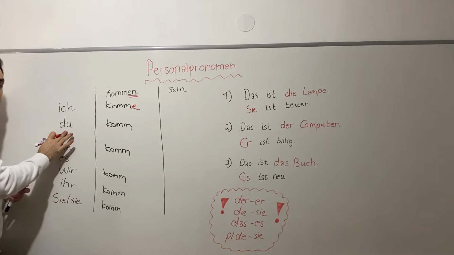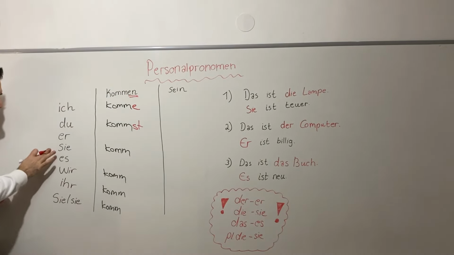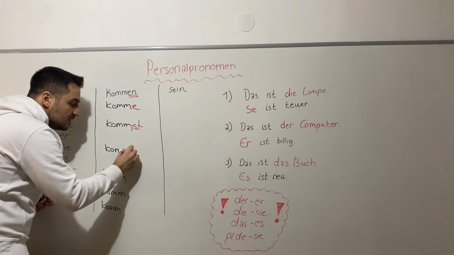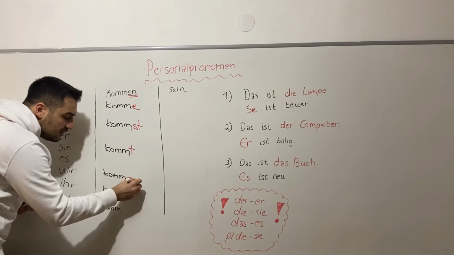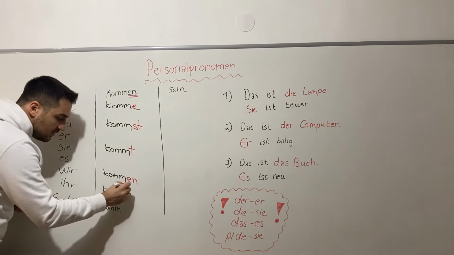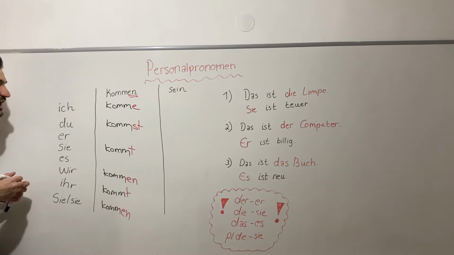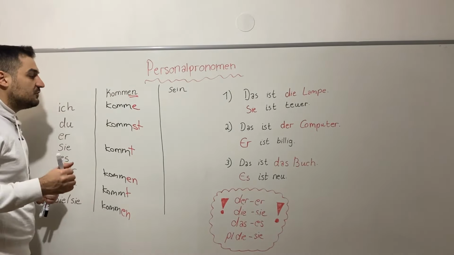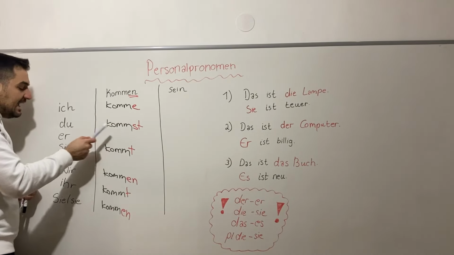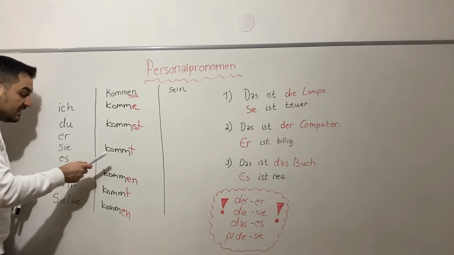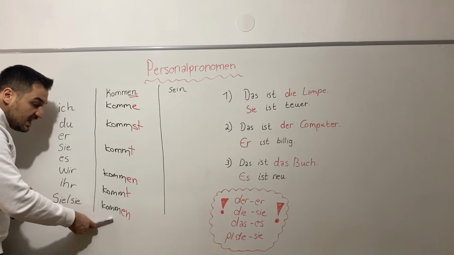And in du kommst with st. Er, sie, es kommt. Wir kommen. Ihr kommt. Sie und sie kommen. The endings are always the same in the regular verbs. It's like ich komme, du kommst, er, sie, es kommt, wir kommen, ihr kommt, sie und Sie kommen.